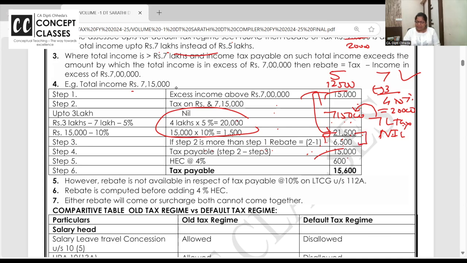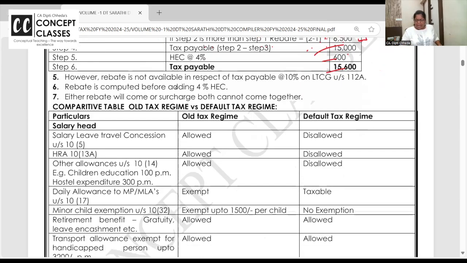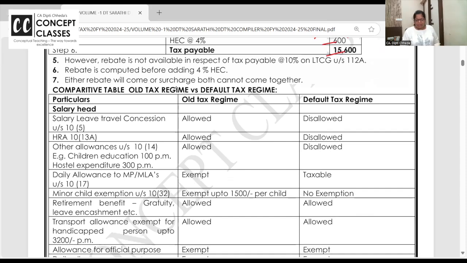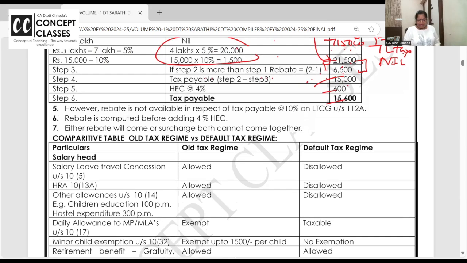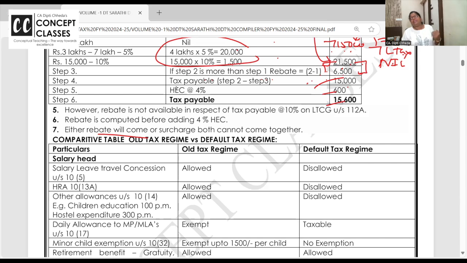21,500 में से relief मिलके on that health and education cess and do. 2-3 examples I have given in the notebook also. I'm going to the comparative table also. Yeah. Of course, either rebate will come if income is up to 5 lakh and 7 lakhs, or surcharge will come if the income exceeds 50 lakhs. Both will not come. So there should not be any basic blunder.